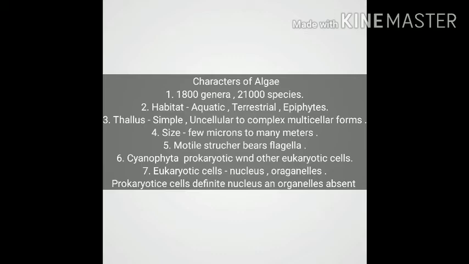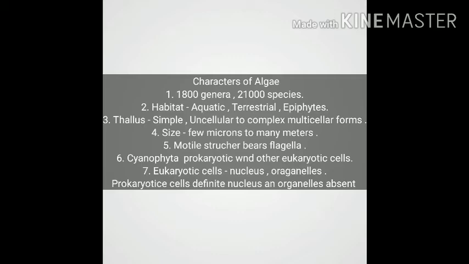On the basis of the thallus, some are very simple and unicellular, as in primitive algae. And some algae are complex multicellular forms, meaning the thallus is divisible into a number of segments forming a complex structure.